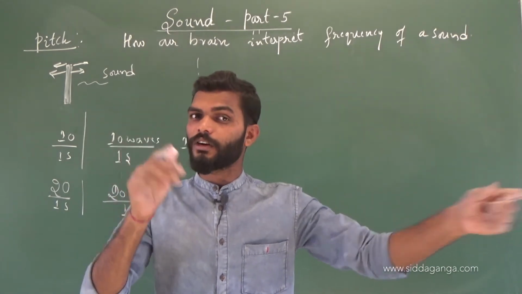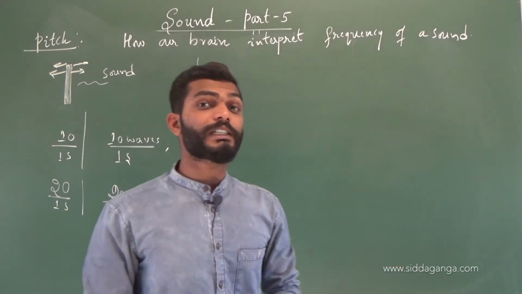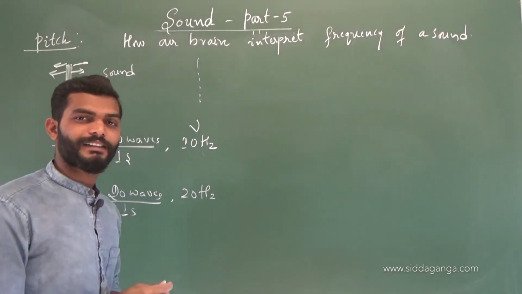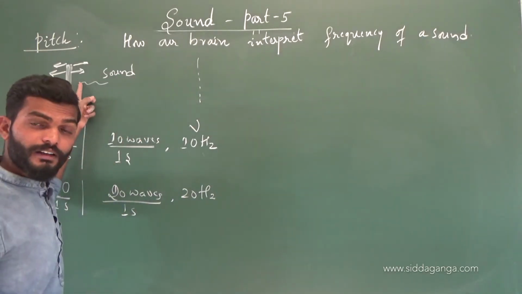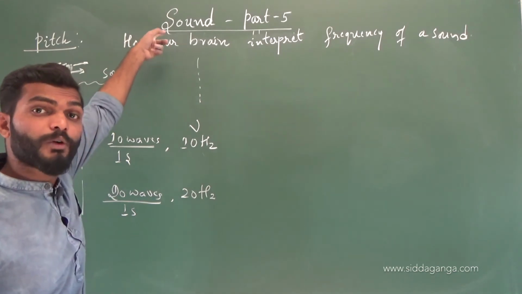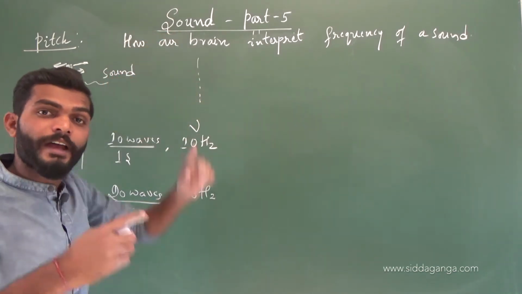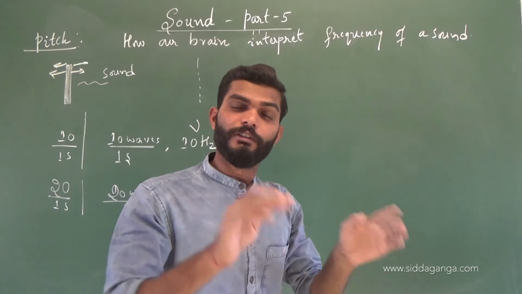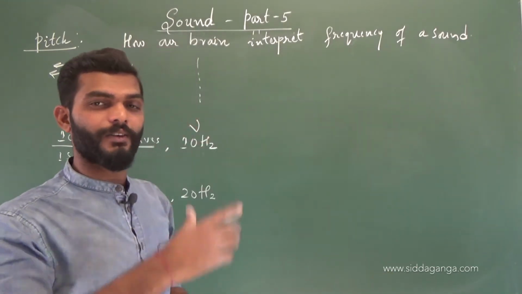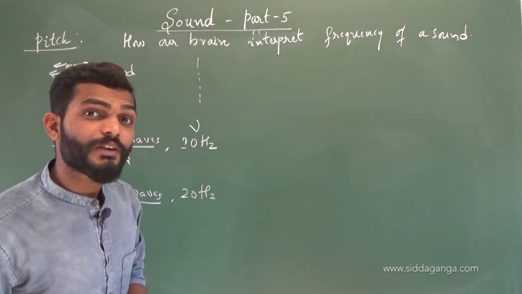Therefore, the more the vibrations of the body, the higher the frequency of the sound produced. Higher the frequency of the sound produced, which means higher the pitch of the sound.